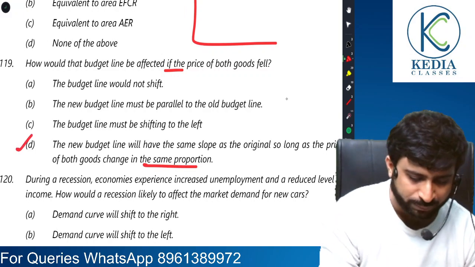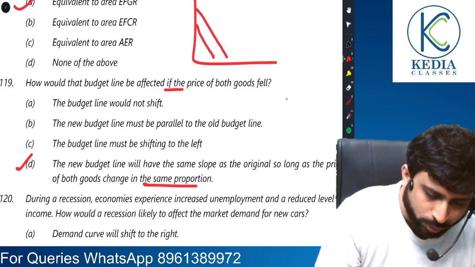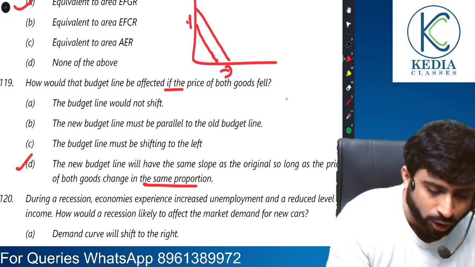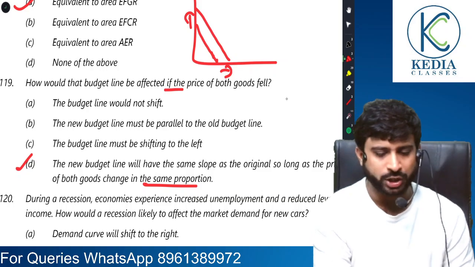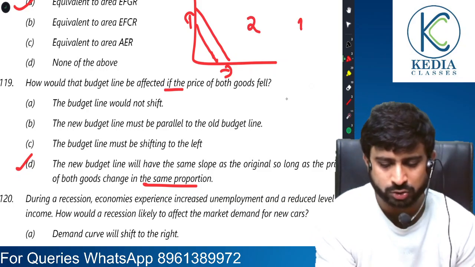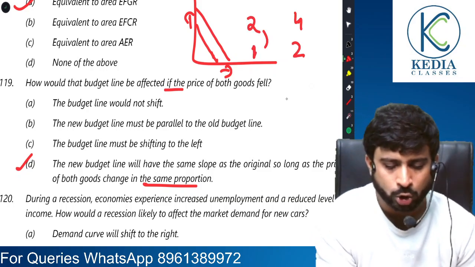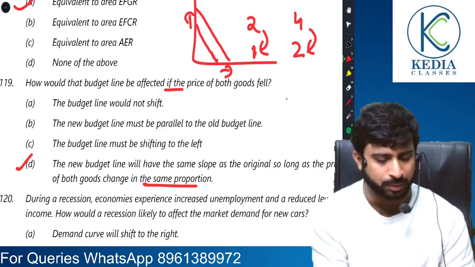This is correct. So the budget line would be like this if the prices fall in the same proportion. So if it was 2 and 4, and now it becomes 1 and 2, they have both become half, that is, in the same proportion.